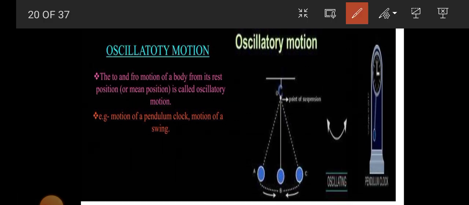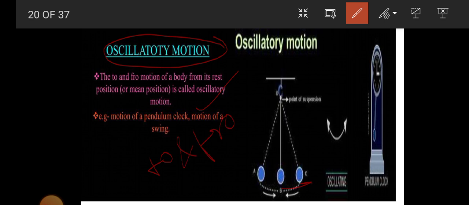Now oscillatory motion is a special type of periodic motion. The to and fro motion of a body about its position is called oscillatory motion. Motion of a pendulum clock, motion of a swing. Now see, when a body moves to and fro and repeats this motion after the same interval of time, about a fixed position, it is known as oscillatory motion, but the condition is that the motion must be to and fro.